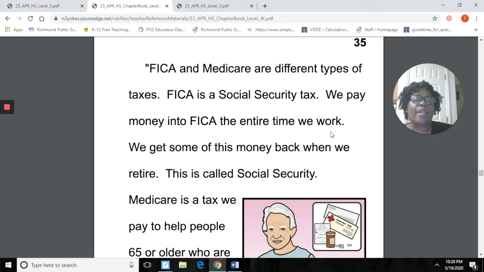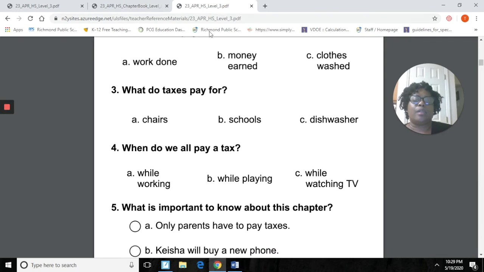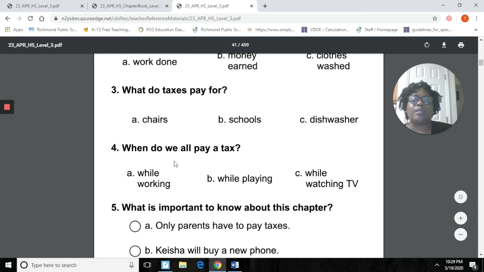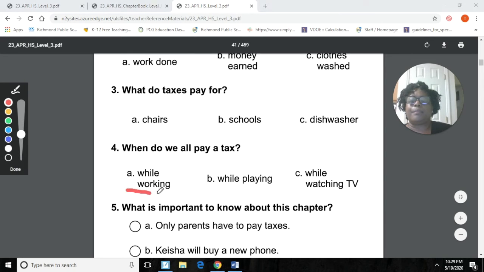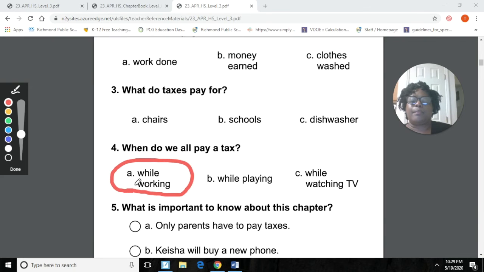So while we're working, we pay that money for the entire time that we work, okay? So what is our choice? While we're working. So let's circle that. All right. I like the way you're working hard.